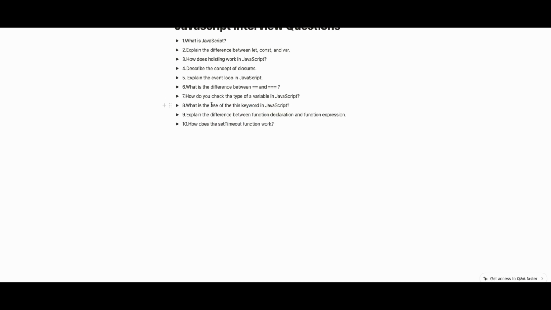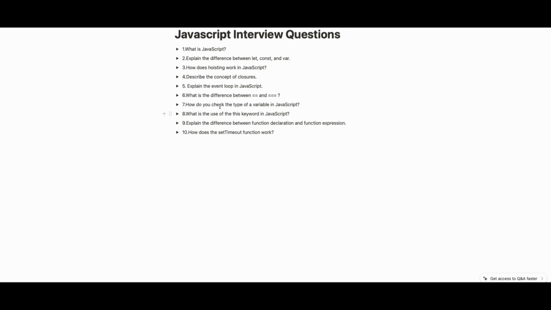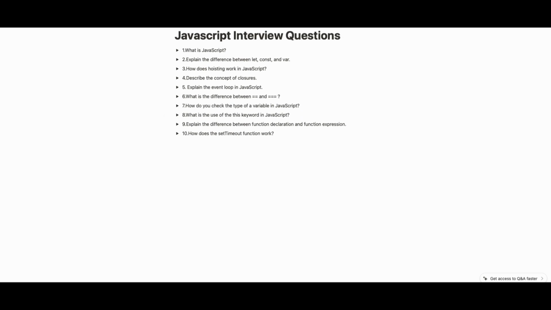What is the use of this keyword in JavaScript? The this keyword is a reference to the object which invokes that function. Yeah, you can say that only, a reference to the object which invoked the function.